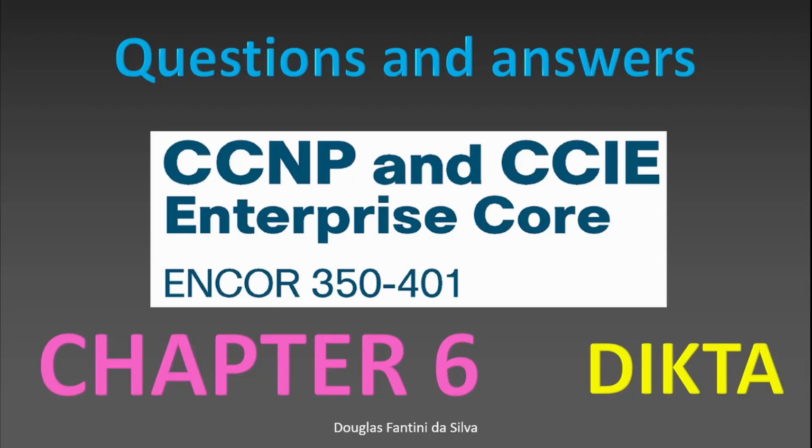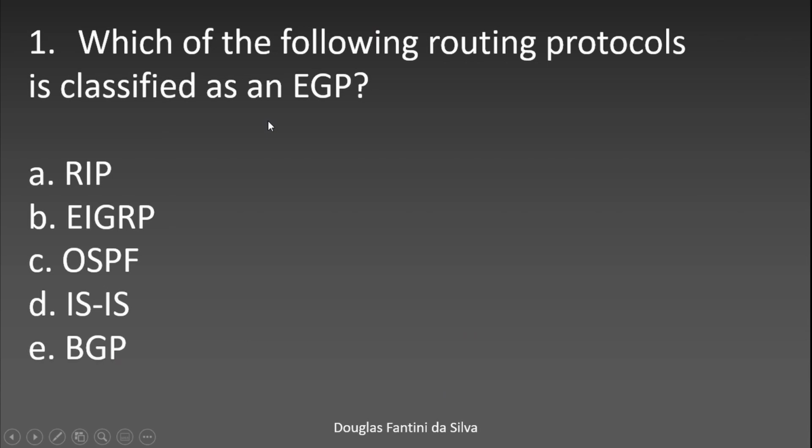Hello everybody, this is Douglas Fontini and we're going to continue our studies on the CCNP questions on the section "Do I Know This Already?" of the certification guide. This is the ENCOR 350-401. We're now in chapter 6. We're going to answer some questions and give a little explanation on them. I hope you like this video and let's take a look at this.